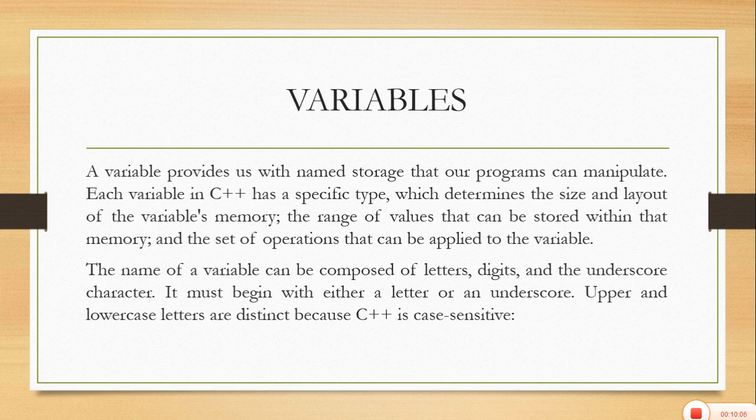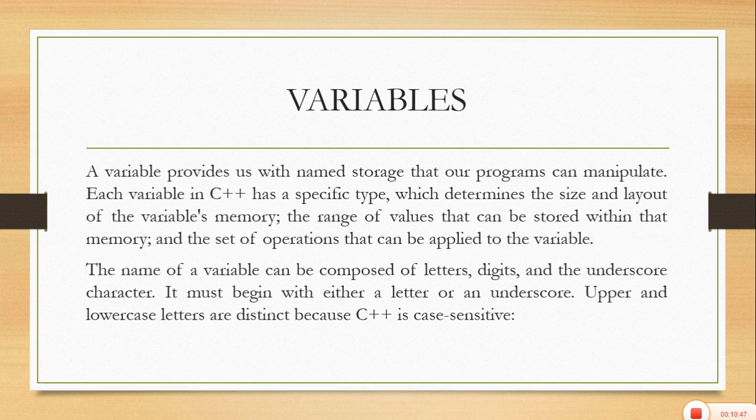It indicates that each variable has its own data type, which determines its memory size and layout, and the value which will be stored against that variable inside the memory is decided by the data type declared for that particular variable. The name of a variable can be composed of letters, digits, and special characters like underscore. It must begin with either a letter or an underscore.